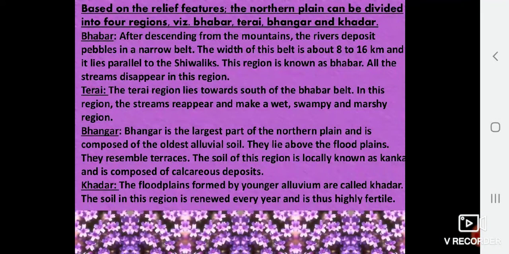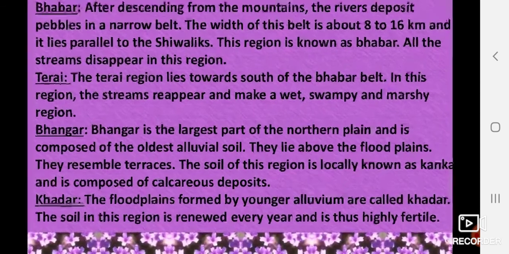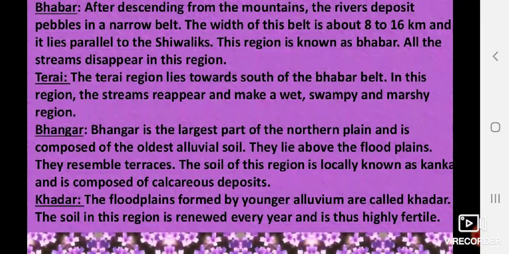Then on the basis of relief, meaning the structure of the surface, we divide the northern plain again into four regions: Bhabar, Tarai, Bhangar, and Khadar. Now what is this Bhabar? After descending from the mountain, when the water comes out of the mountain, the river deposits pebbles, small stones, in a narrow belt. The width of this belt is about 8 to 16 kilometer, and it lies parallel to the Shivalik. This region is known as Bhabar, and all the streams disappear in this region.